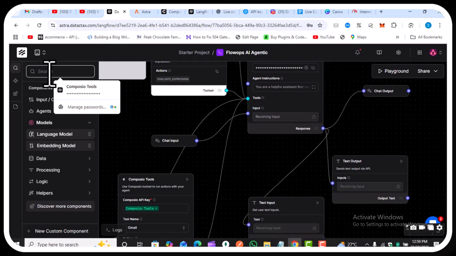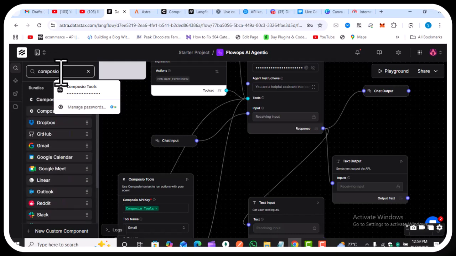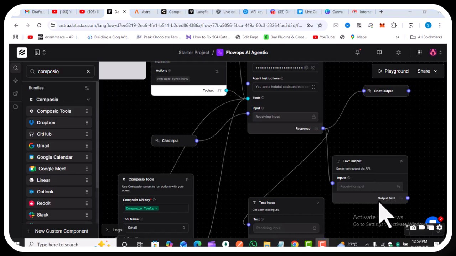This tool basically is to generate a meeting and draft an email, and create an email draft via the meeting that was created.